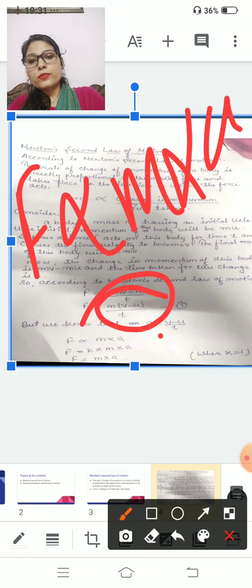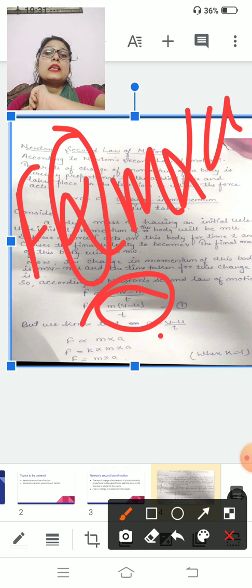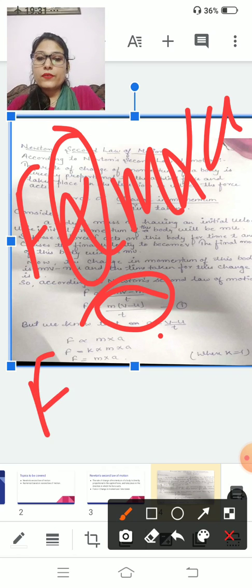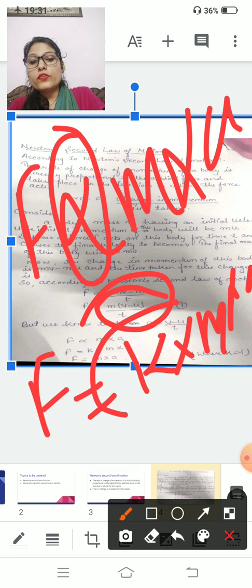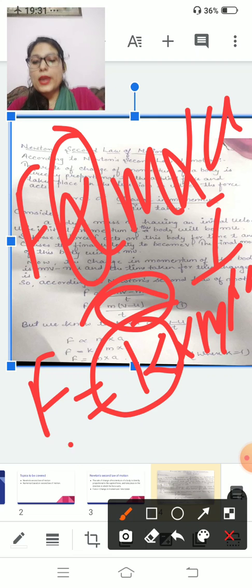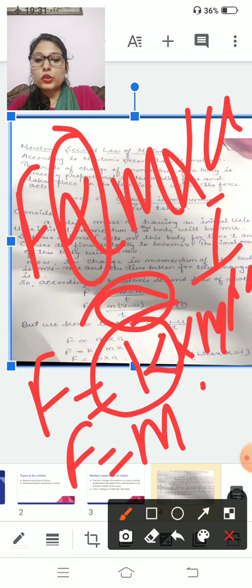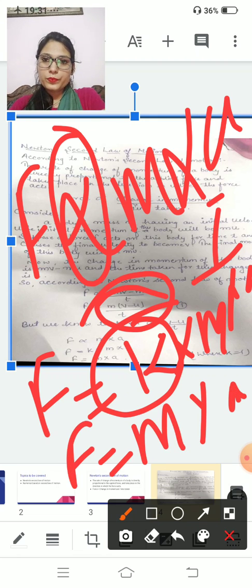Now we want to remove this proportionality sign. If you want to remove any proportionality sign, you have to put a constant, and here we will put F is equal to K into m into a, and the value of this K is 1. So your F is equal to m into a. Clear? So your F is equal to m into a.